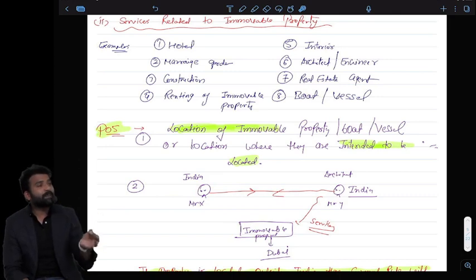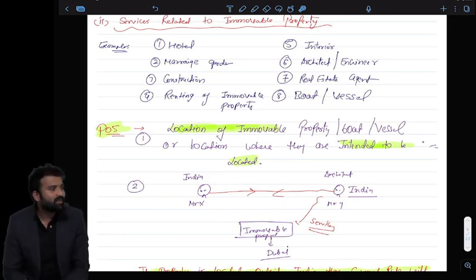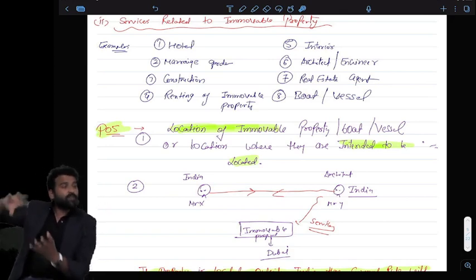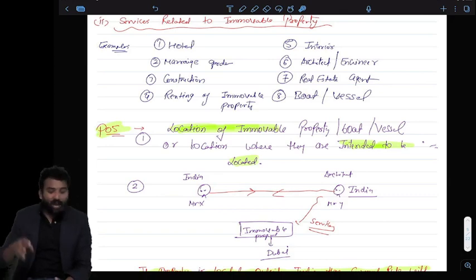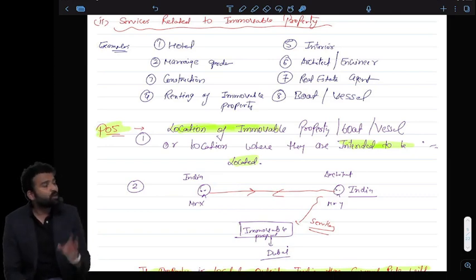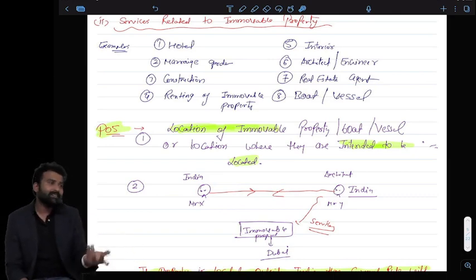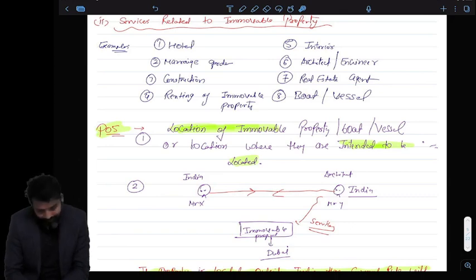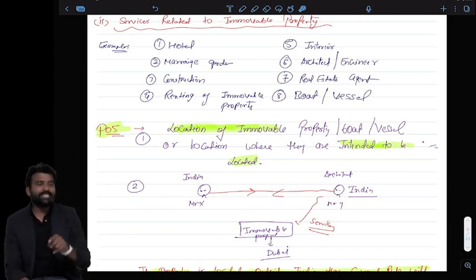If the place of supply is in India and supplier is also in India, then it's not an import and export. What the definition of an import and export says is that the location of place of supply should be outside India. Now, as per this rule, if the hotel is outside India, my place of supply will be the location of receiver. That is in India only. So of course, my place of supply is in India. So receiver is in India, so we have to assume that it is a local supply. It will not be treated as import and export. It will be domestic supply only.